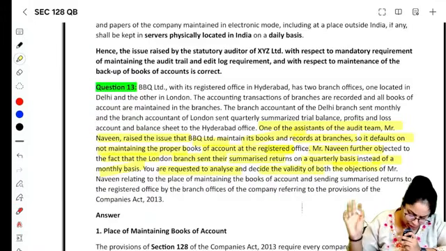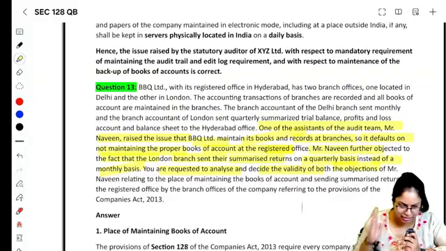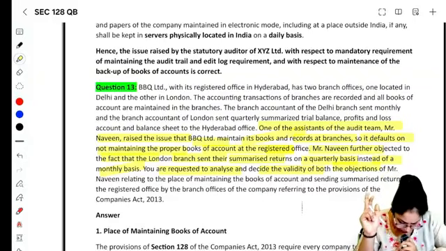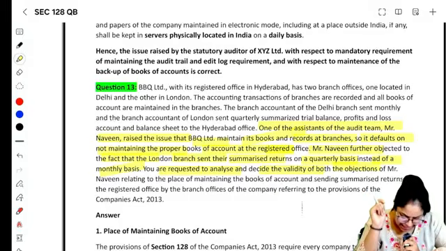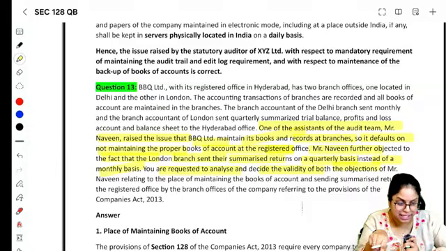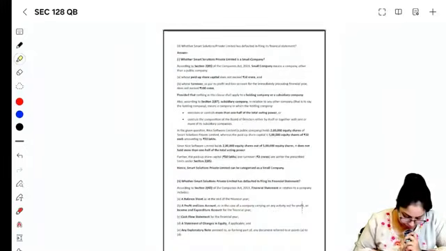Even சொன்ன ரெண்டு பாயிண்ட்டுமே it is useless. ஏன்னா branches-ல books of accounts maintain பண்ணலாம், பிரச்சனை கிடையாது. Respective branches can maintain their books of accounts. And ரெண்டாவது point வந்து என்னதுன்னா, he is telling that London-ல இருக்கிற branch வந்து monthly ஏன் அனுப்ப மாட்டேங்கிறாங்க, quarterly தான் summarized return அனுப்புறாங்க. They have every right to send it quarterly. The act has allowed them. So இவன் சொன்ன ரெண்டு பாயிண்ட்டுமே it is not valid and acceptable.